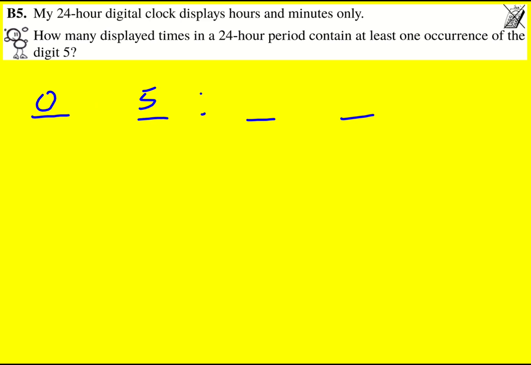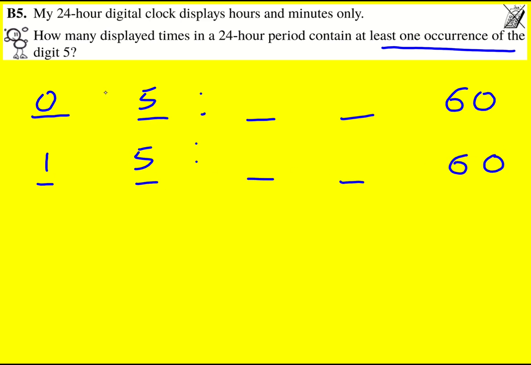Now we're not interested in the number of fives, but just when there's at least one occurrence. So it doesn't actually matter about the minutes here. We're going to get 60 times when we have 05. It's going to start with 00 and end with 59. And the same is going to happen when we have 3 o'clock in the afternoon. We're going to get another 60. And those are the only times with 5 in the hours. So we can't get 25 or 55, for example.